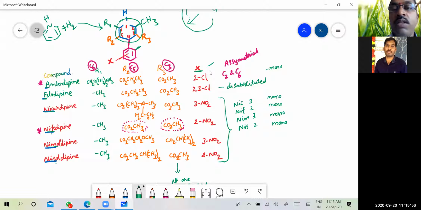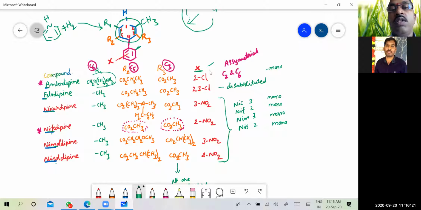And amlodipine is the only compound where the C2 and C6 substitutions are different. Okay, C2 and C6. See, this is the C2 substitution, that is CH3, and the C6 substitution is this particular part.